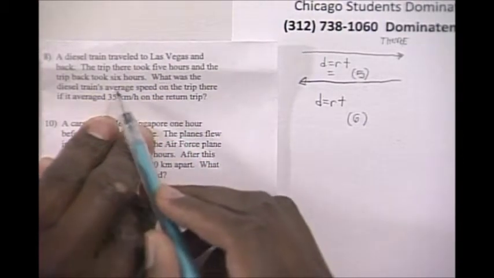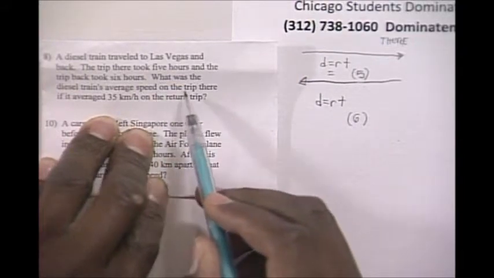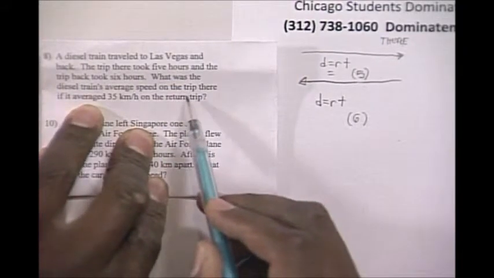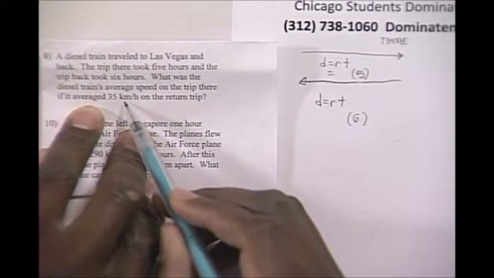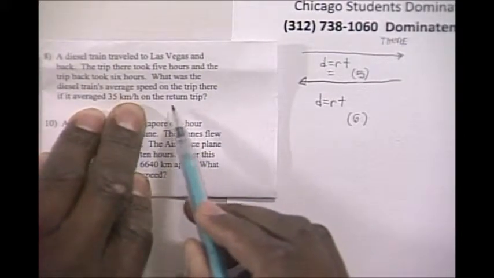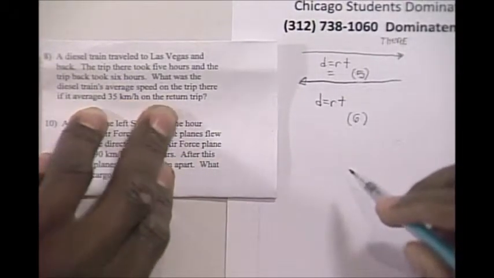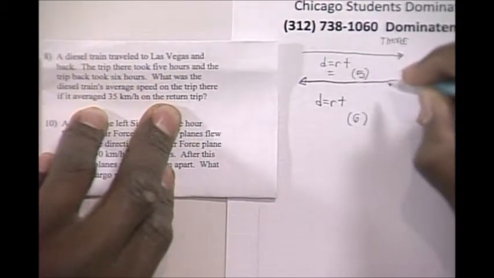What was the diesel train's average speed on the trip there if it averaged 35 kilometers per hour on the return trip? Another way to say return trip is the trip back.